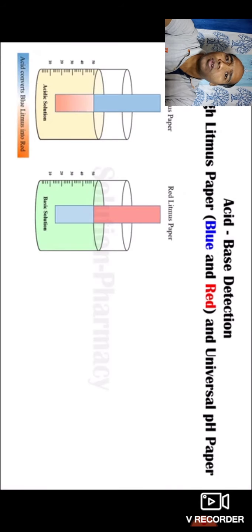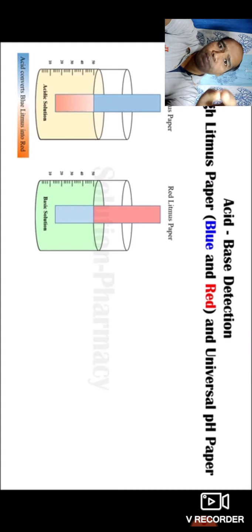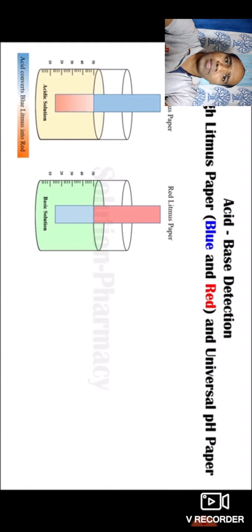If red litmus paper is turning into blue in color, then it is basic in nature. So very simple funda: if I take one solution and dip red litmus paper, and it changes into blue in color, then the solution is basic in nature.